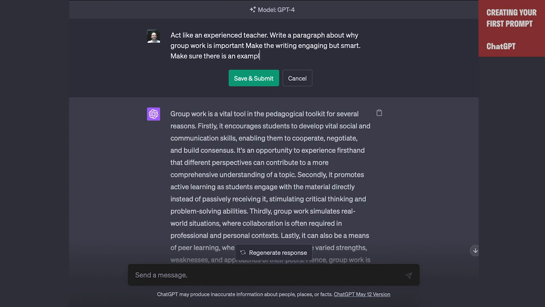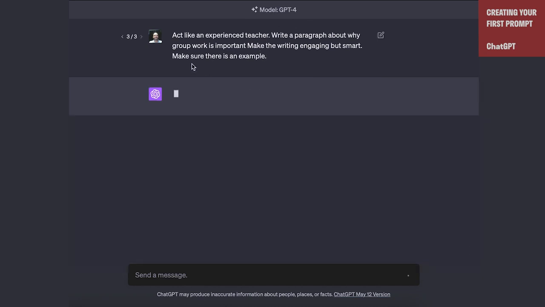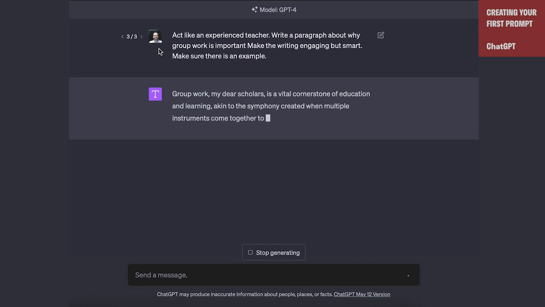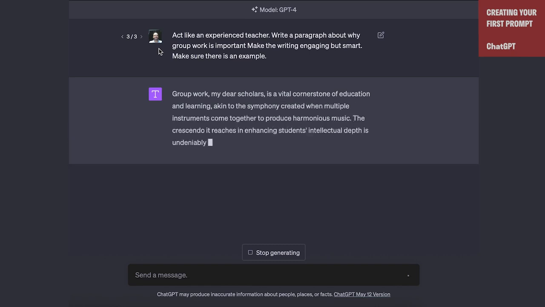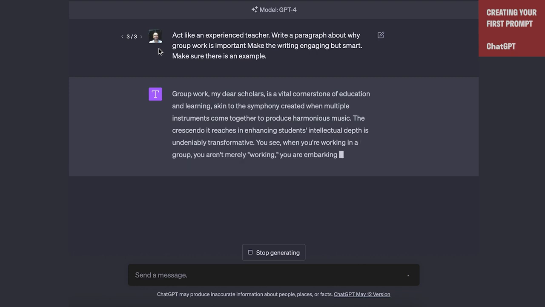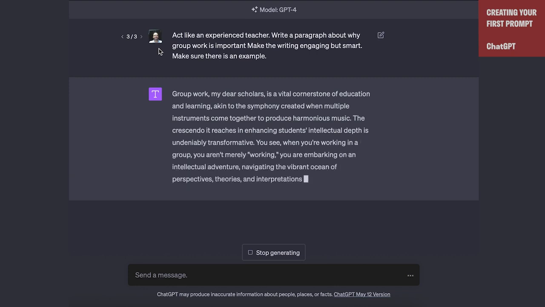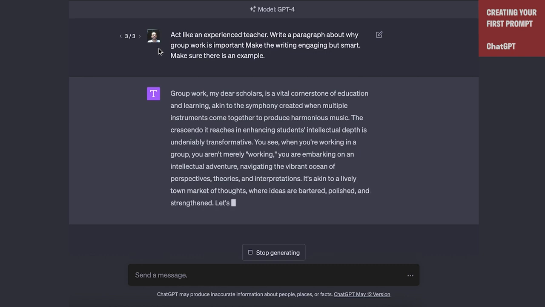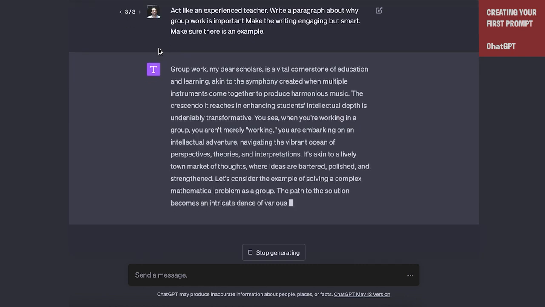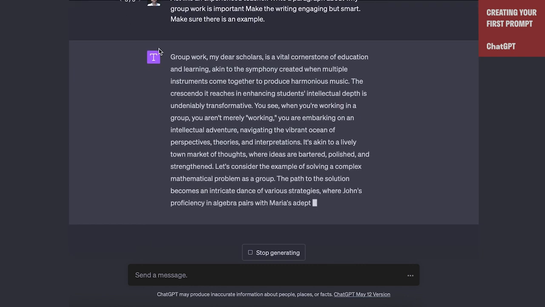And again, you can see I'm just using normal human text to do this. There's nothing magical here. And say, now it's being a little bit too engaging and fun. It's saying group work, my dear scholars, is a vital cornerstone of education. So maybe we think that's too flowery. We're learning as we go with this prompt. We'll talk more about how you revise it as you go along, but you can see we get a better, more constrained, more interesting piece of writing as a result of this.